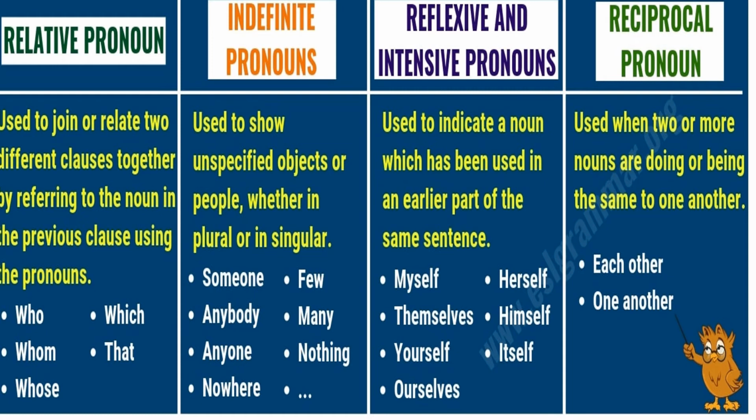Okay. So now moving on to the indefinite pronouns. Indefinite pronouns are used to show unspecified objects or people, whether in plural or in singular. Someone, here someone can be used for a particular person, also for a singular person, also for a plural person also. Anybody, anyone, nowhere, few, many, nothing.